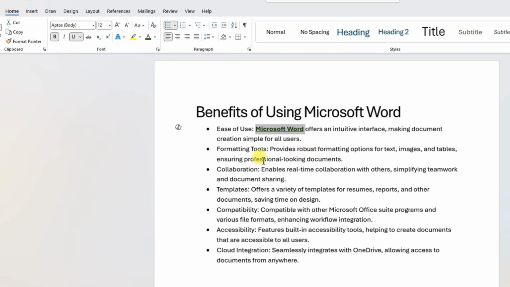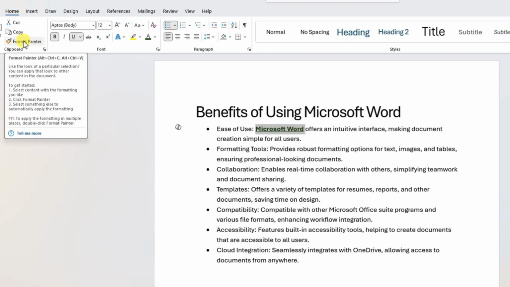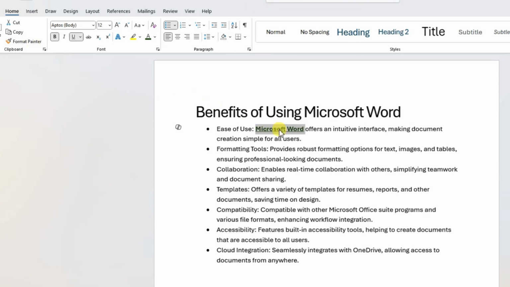Next, I want to use this formatting, for example this color, the bold and the underline, for some of the other words as well. So instead of repeating this process, I will select this word and then you can see the format painter. It is to copy the style. It will copy all the formatting style from this word. If I click this one, it will copy all the formatting style from this word, and then wherever I go, you can see this brush sign.